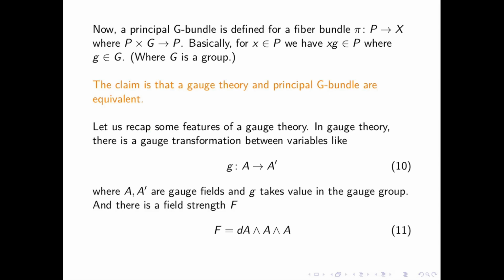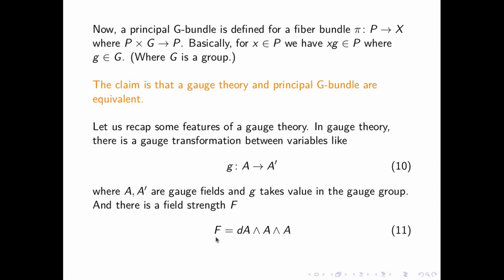Let us recap some features of gauge theory. So in gauge theory, there is a gauge transformation between variables, let's call G a map which maps A to A dash. And as I have shared, these are redundant. Actually, this doesn't change the theory itself. But locally, we define different variables, and all of these are connected by some sort of gauge transformation. So you can imagine this as walking between rooms in your house. That doesn't change the house itself. Here A and A dash are gauge fields, and G takes value in the gauge group.